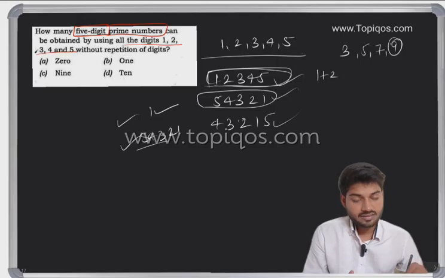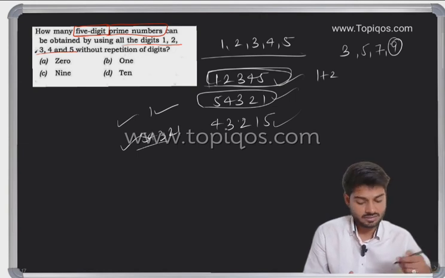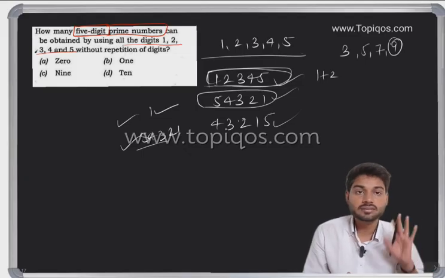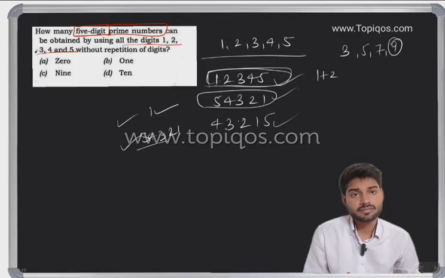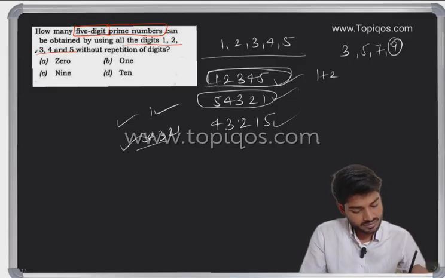Can I check whether it is also divided by 2, 3, 4, 5? If it can be divided by one more factor instead of 1 and itself, then it is not a prime number. If it is not divided, then it is a prime number. So in case, let me check with 3. Let me take this one: 5 plus 4 plus 3 plus 2 plus 1.